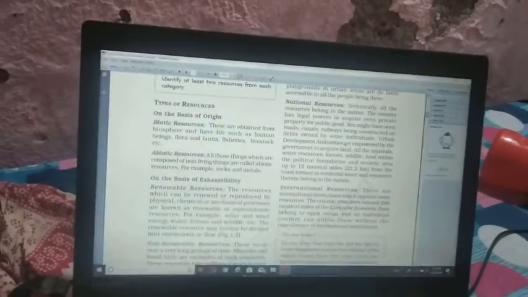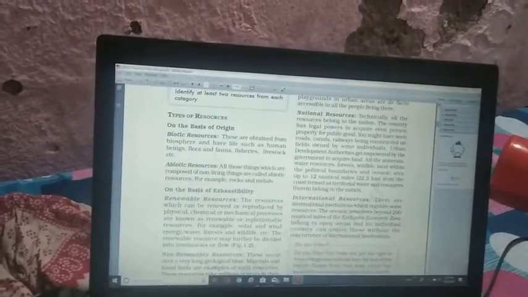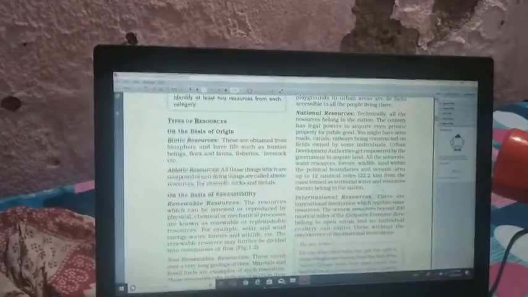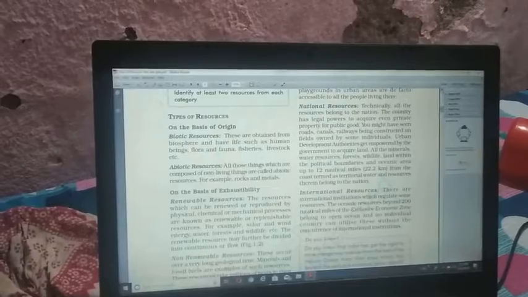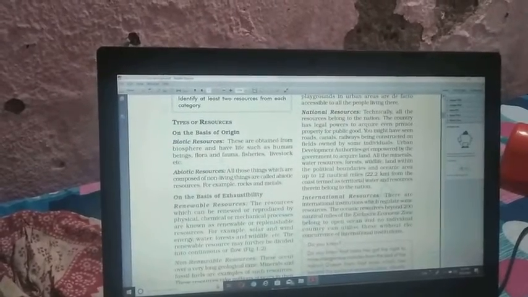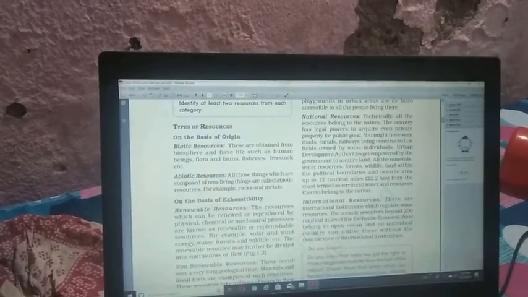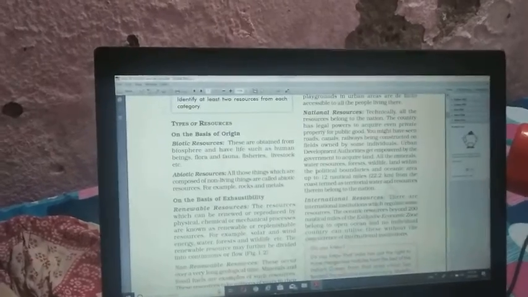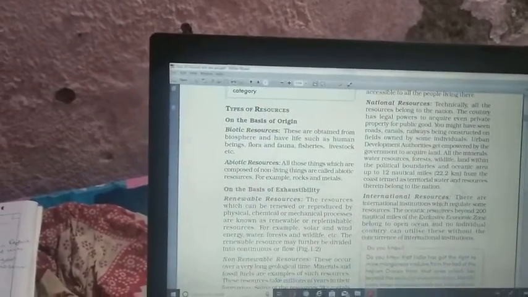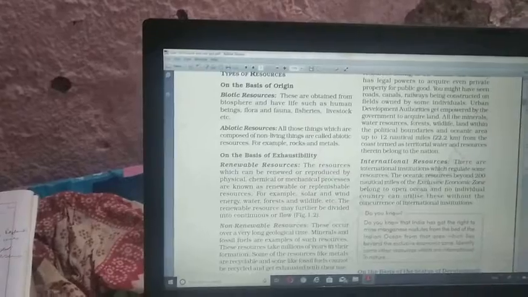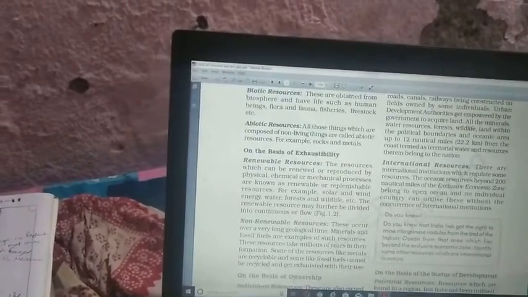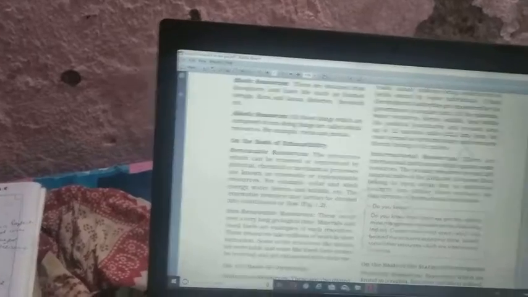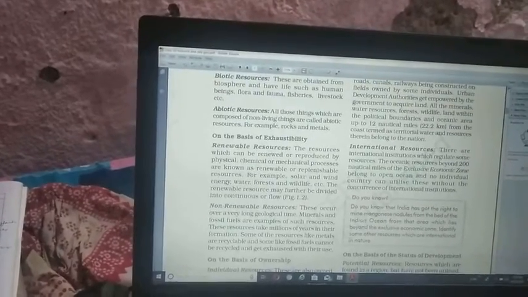Do you get this? These are the types of resources. On the basis of origin, it is biotic and abiotic. On the basis of exhaustibility, it is renewable and non-renewable. On the basis of ownership, it is individual, community, national and international level. Here it is clear to all.